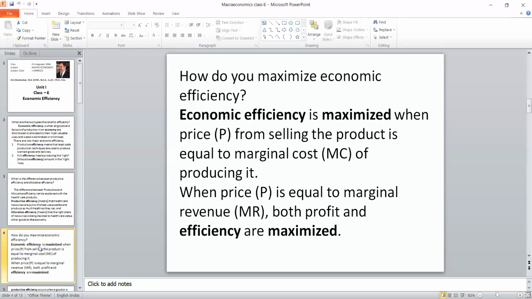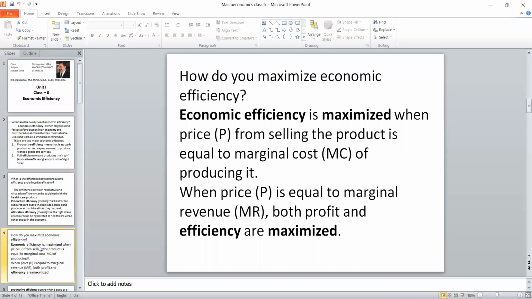Instead of saying marginal cost and marginal revenue, here we are using the concept of price because it is macroeconomics. So how do we say it? It's nothing but the selling price should be equal to marginal cost, P equal to MC. That is the very first condition. Then, this is possible only when price equals marginal revenue, which indirectly indicates that MC equals MR. That is why the answer is like that.